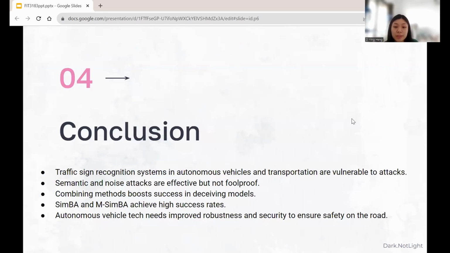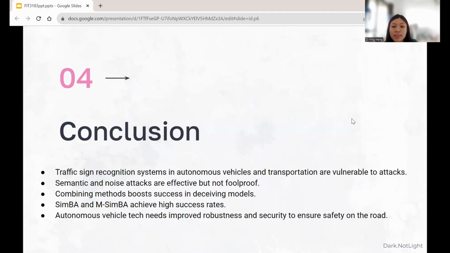In conclusion, this result suggests that traffic sign recognition systems used in autonomous vehicles and intelligent transportation systems are susceptible to adversarial attacks.